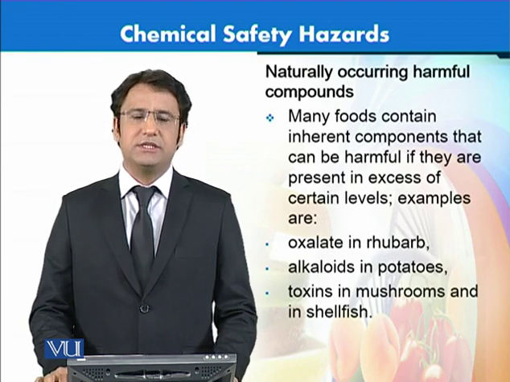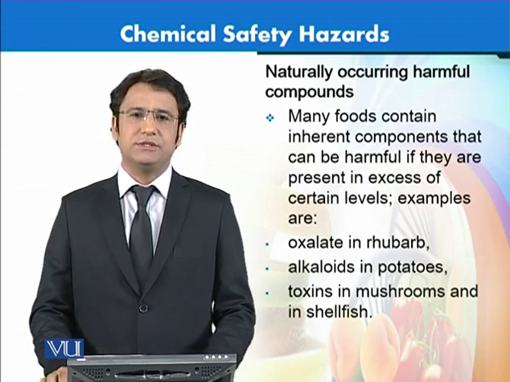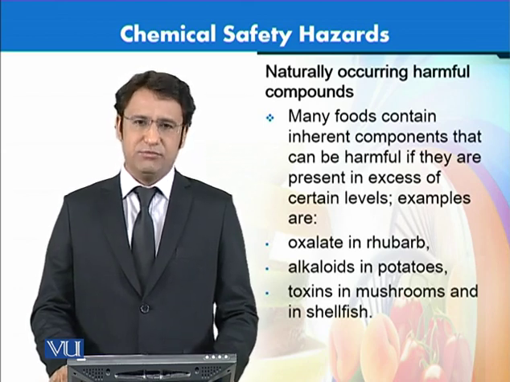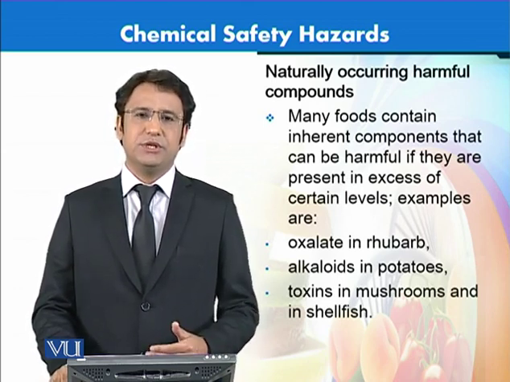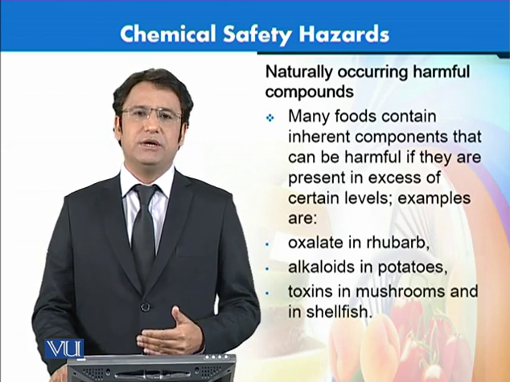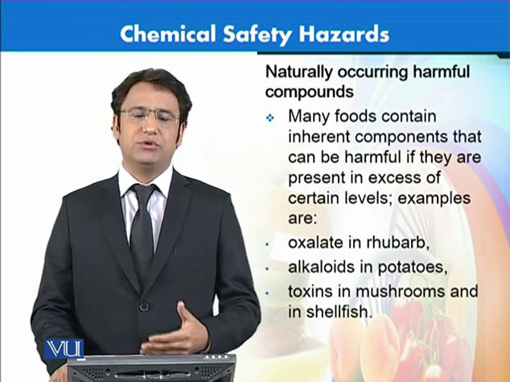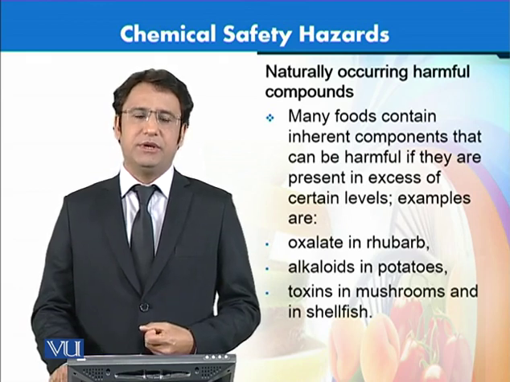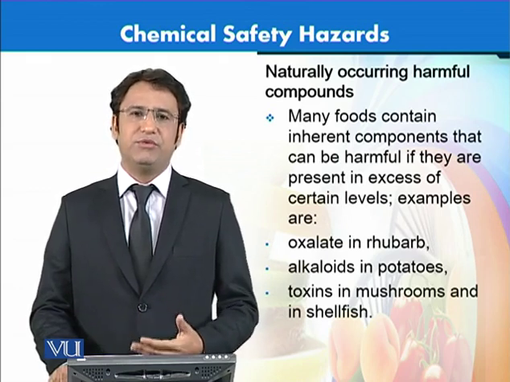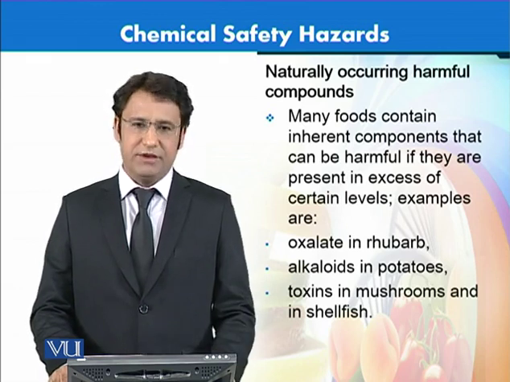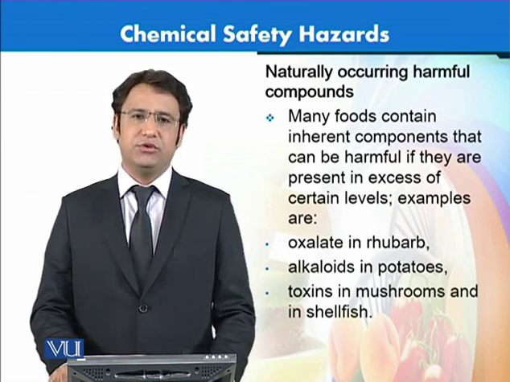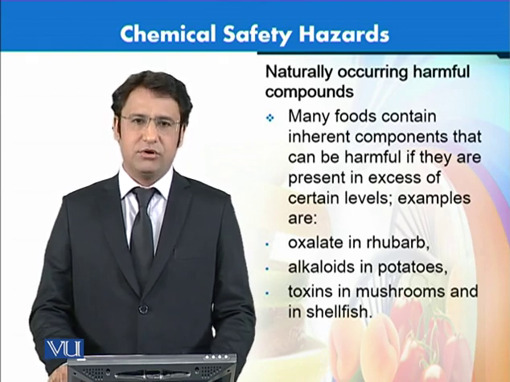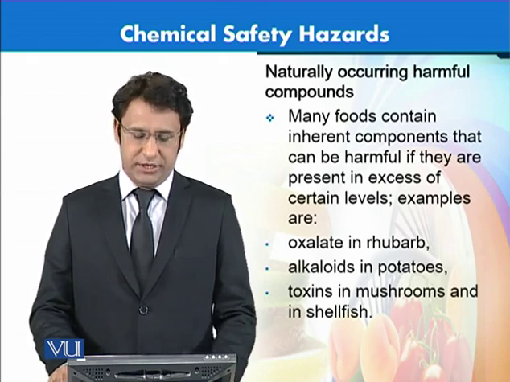Then there is another class of chemical hazards that are classified as naturally occurring harmful compounds. These compounds do come from the food source as an inherent material, and they can be of different forms. For example, we can have oxalates in rhubarb, we can have alkaloids in potatoes, and we can have toxins in mushrooms and shellfish.